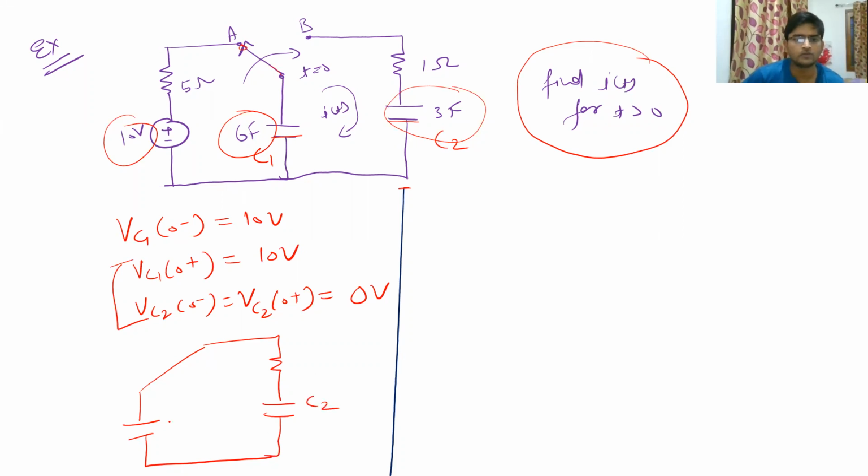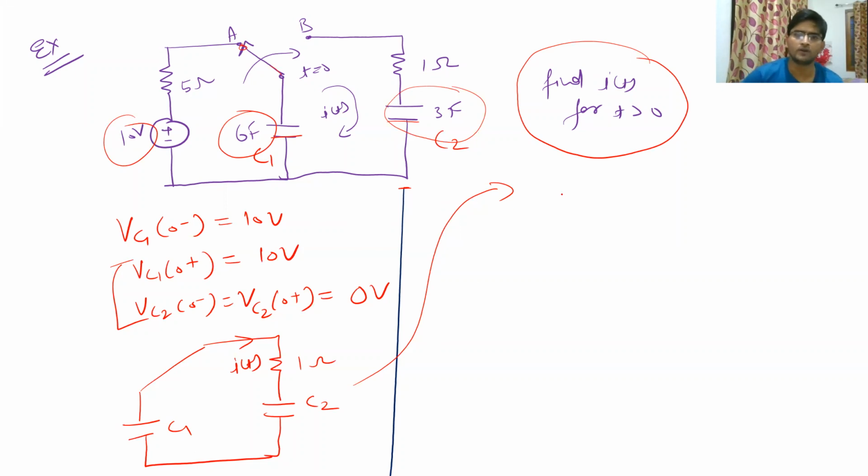So this is your C2, this is your C1, this is your 1 ohm, this is your time domain circuit, and this is your IT current that you have to find. Now to convert this circuit into the Laplace transform domain, we have to convert these capacitors into Laplace transform capacitors. Would you take the parallel form or series form? You have to take the series form because this is a single series loop.